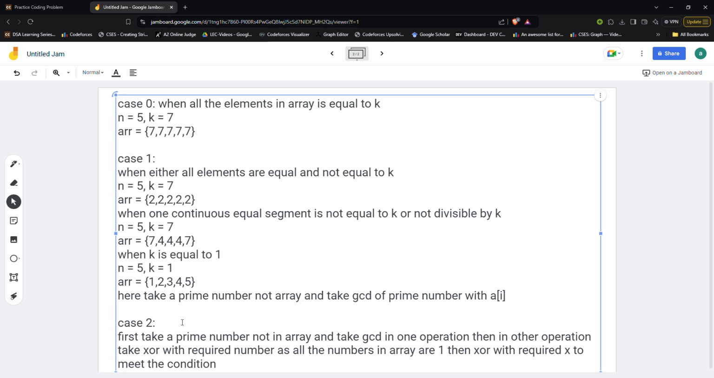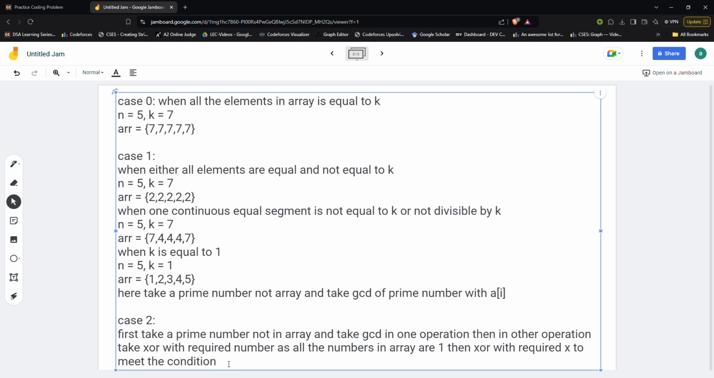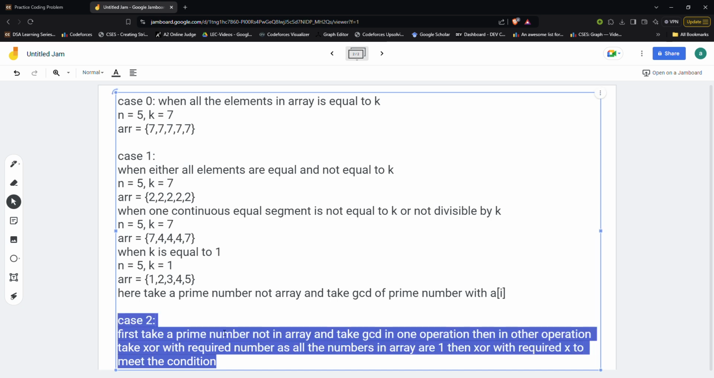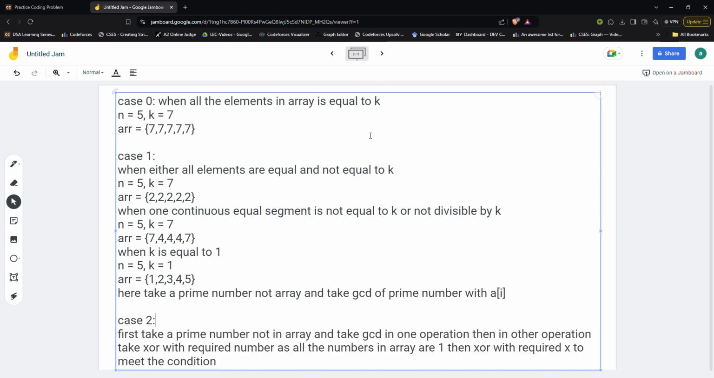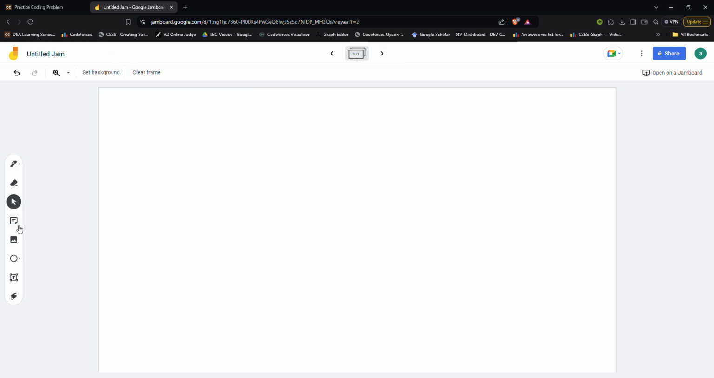Next we will jump to case 2 before jumping to case 1. Let's say neither my 0 case nor my 1 case is satisfied. I do not get any of the cases where my output is 0 or 1. In that case my output will always be 2. Why? Let's say I take any values. Let's say my n is 5 again, my k is 7 again, and my array is, let's say, 1 2 3 4 5. We have 5 elements in the array.